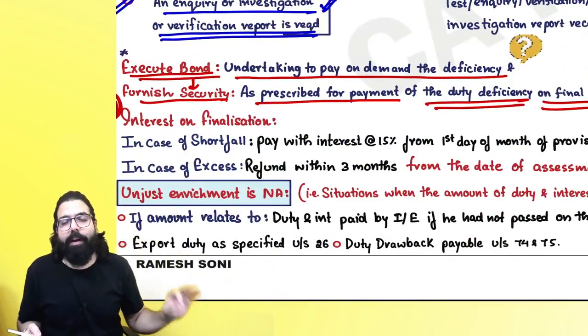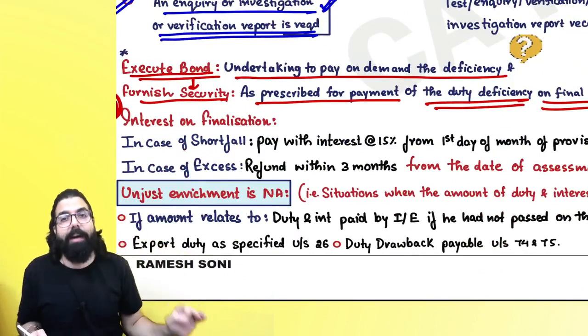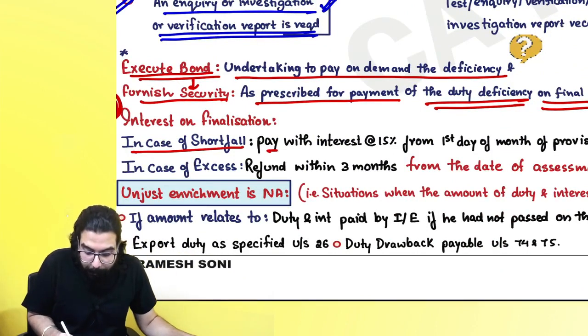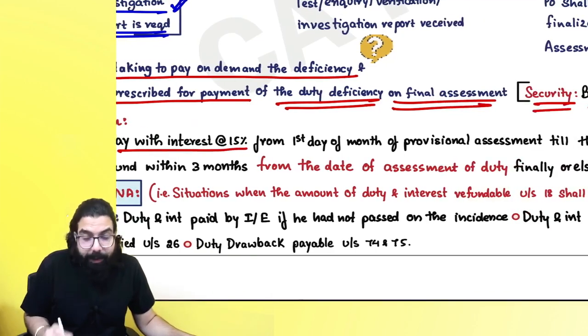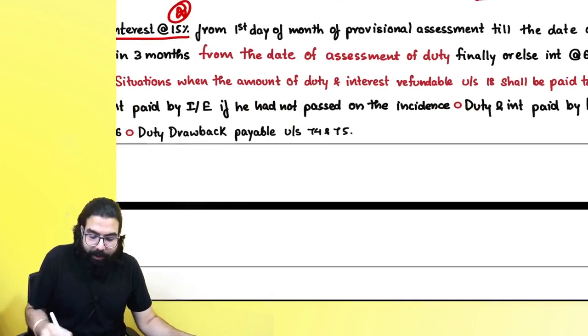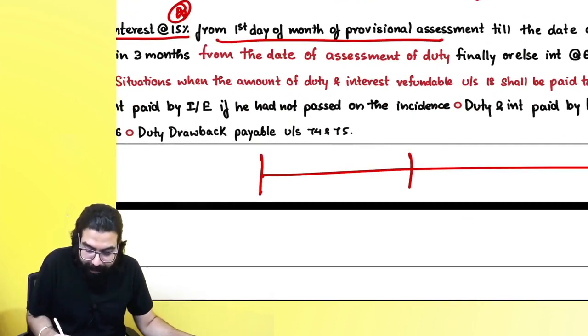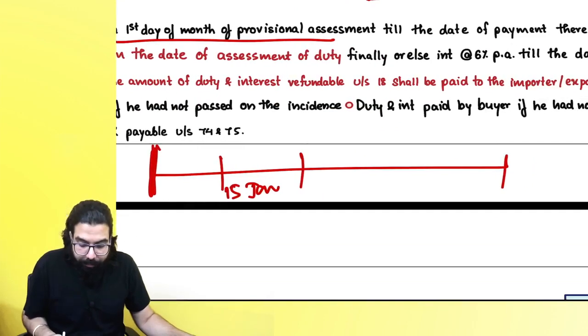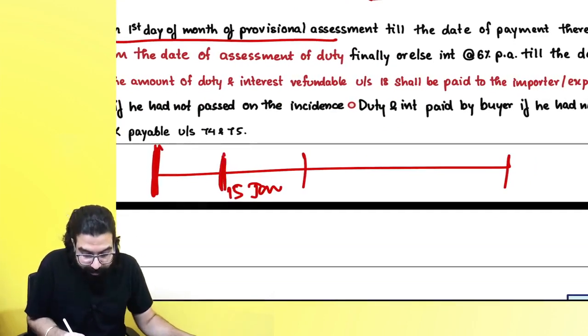Okay, sir. Then this is very very important for exam. Interest on finalization, always remember interest will start in case of shortfall. Pay the interest at the rate 15%, first of all 15%, and from the first day of provisional assessment. For example, your provisional assessment happened on 15th of January, then interest will start from the first of the month when the provisional assessment was done.